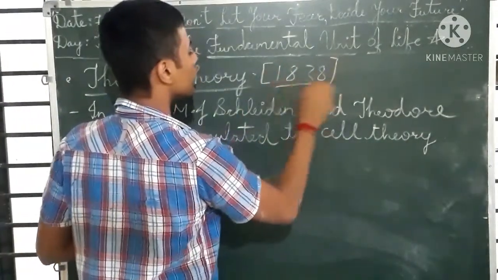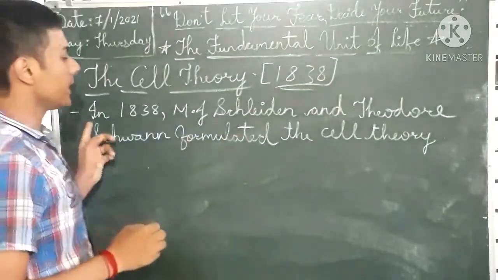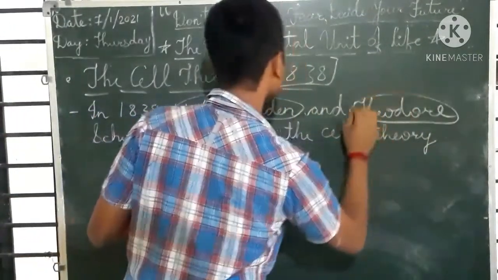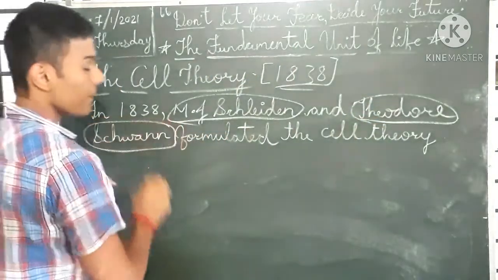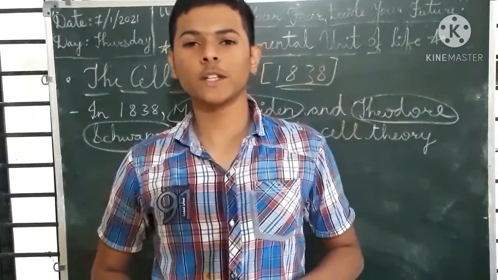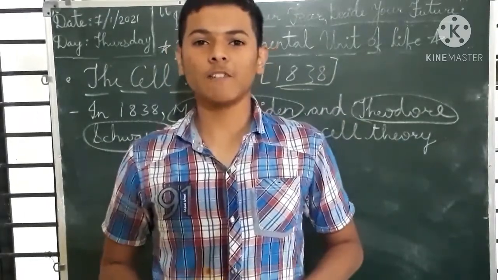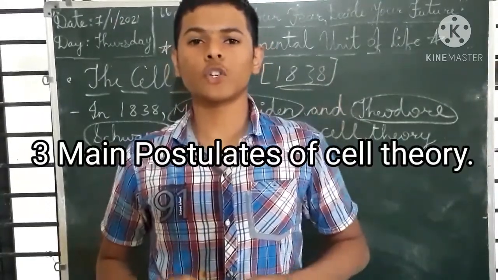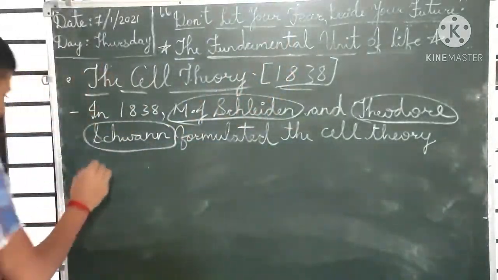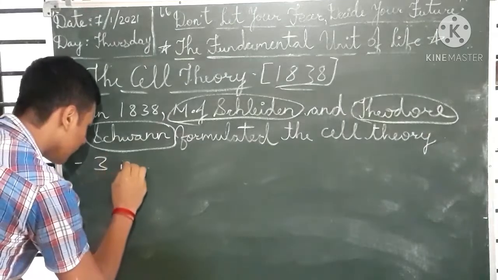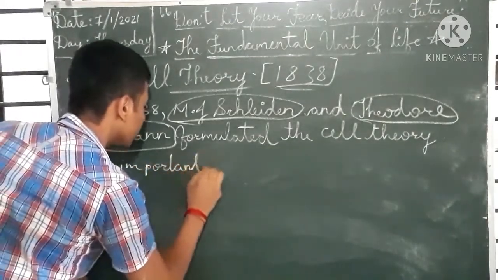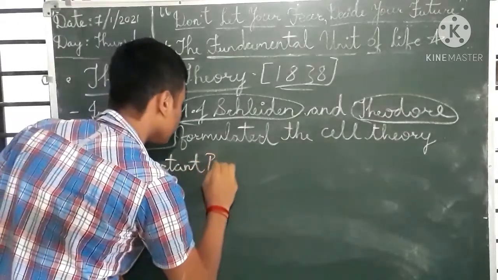You have to remember this year also. In 1838, M.J. Schleiden and Theodor Schwann formulated the cell theory, and they gave three main points, or we can say three important postulates of cell theory.